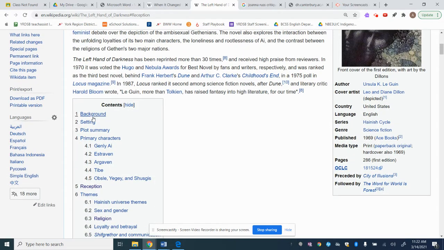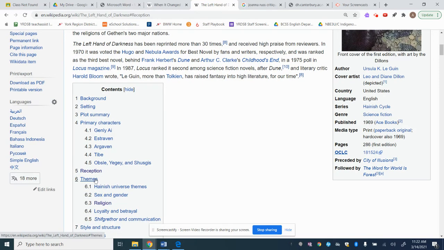I would read the background, the setting, the plot summary, just to give an idea of what's happening. I wouldn't actually read the story itself. I would just read what was on Wikipedia. And I like to read the receptions and the themes because usually I can make connections between the themes in one story, and I can relate those themes and ideas to that person's story. And so that way, if you research one story and you look at the analysis of it, you can apply that analysis similarly to the text that you're actually studying, and that's okay. That's not plagiarism at that point.